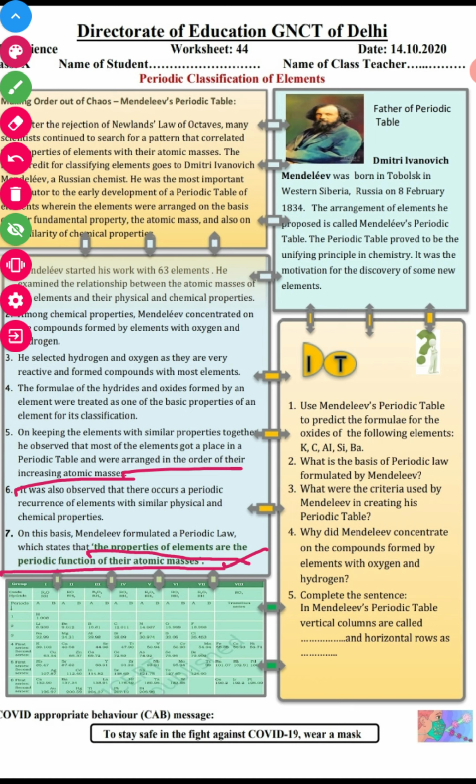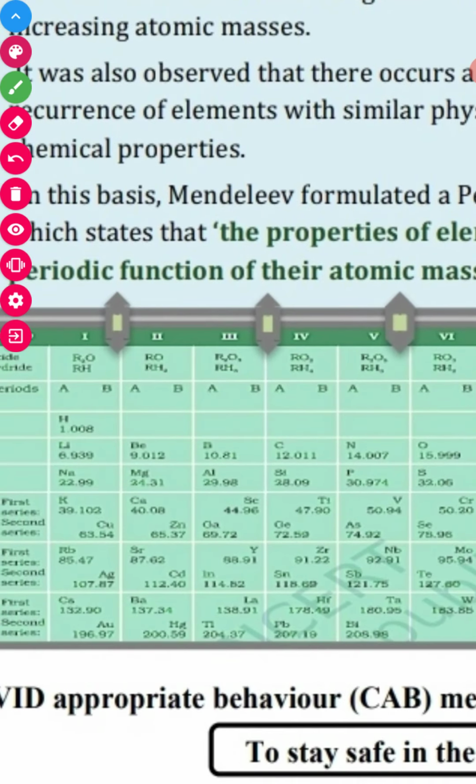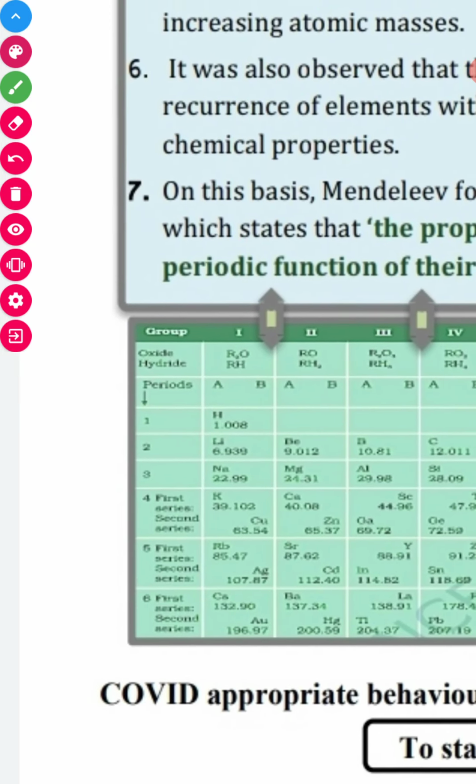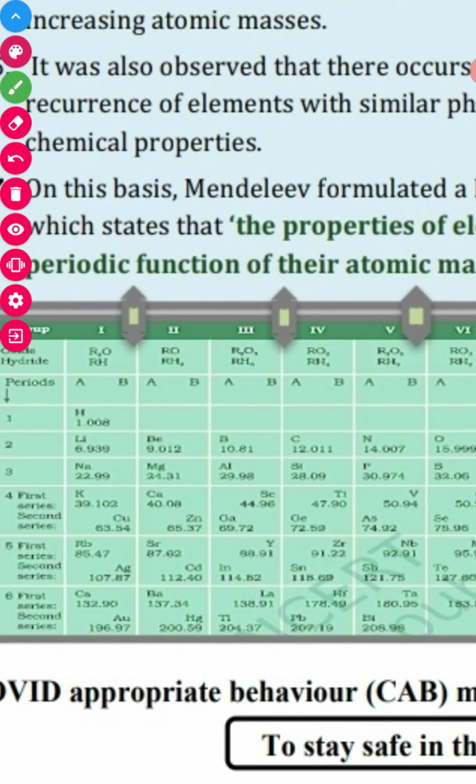Okay, so students, this is the Mendeleev periodic table, and you can easily see this. I'll show you the oxides and hydrides.